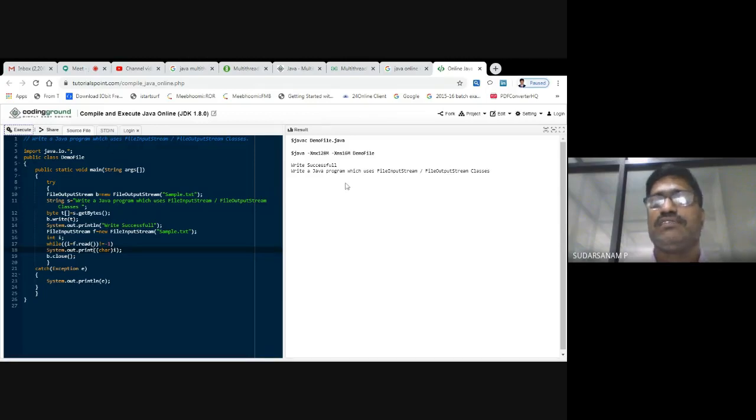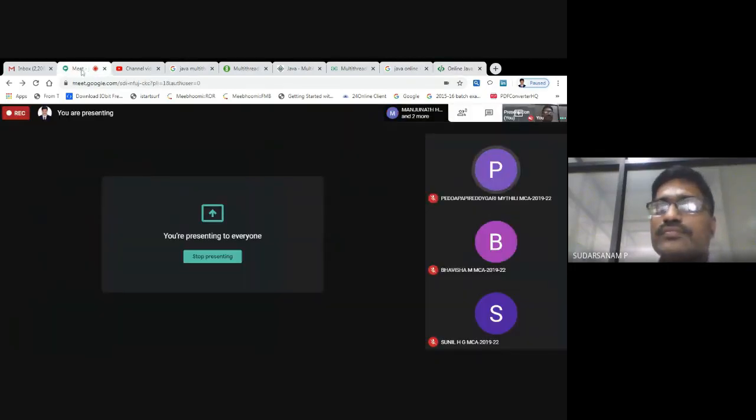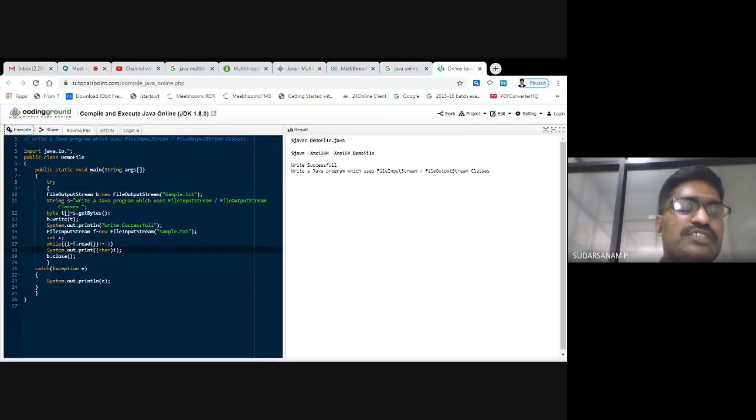Write a Java program using file input stream or file output stream. Now you want multiple lines in that particular program. Just for understanding purpose, I'm telling. In this case, this statement is not required here. Up to here, successful is there, no? So just open sample.txt. There itself, you write multiple lines also. Then you can print it.